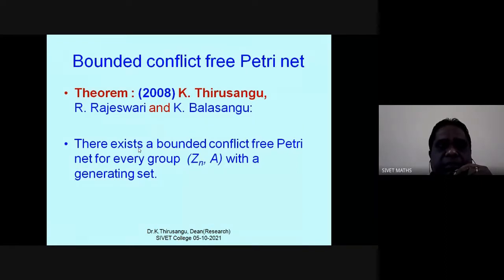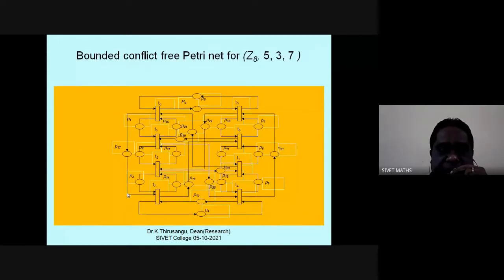Again, for a group Z10 with generating set A, we can construct a conflict-free bounded Petri net. So this is a theorem. There exists a bounded conflict-free Petri net for every group Z10 with generating set A. This is the diagram for Z8 and the generating set is 5, 3, 7 like that.